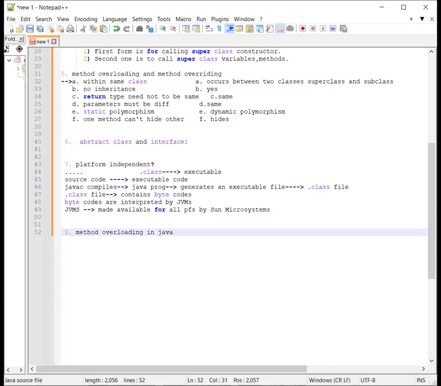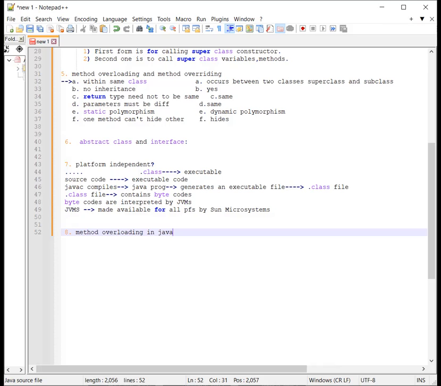So by using overloading, static polymorphism or static binding can be achieved in Java. And what is the important part here? Return type is not part of the method signature.